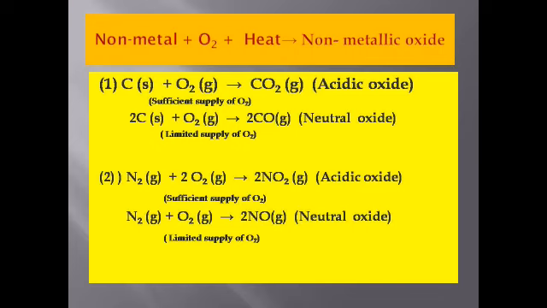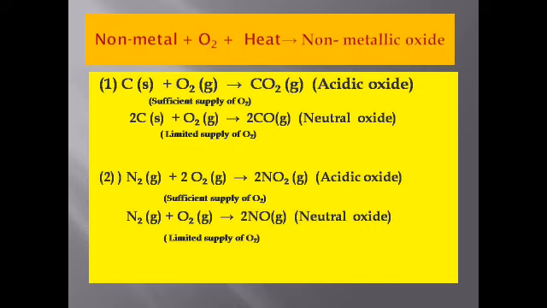When carbon combines with oxygen on heating, when there is a sufficient supply of oxygen, carbon forms carbon dioxide gas, which is acidic in nature, as on dissolving in water it forms carbonic acid, which turns blue litmus paper to red.